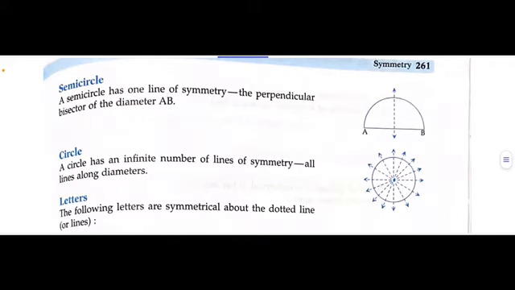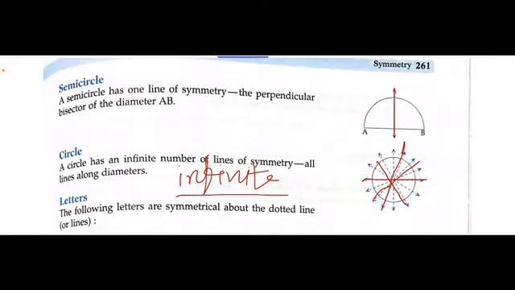अब semi circle के केस में भी there is only one line of symmetry. Circle के केस में all diameters are dividing the circle into two equal parts. So there can be infinite. So ये बहुत important है. In case of circle, infinite lines of symmetry. As you can see, this is also the diameter, this one is also the diameter, this is also the diameter. All the diameters are dividing a circle into two equal parts. That's why it is having infinite number of lines of symmetry.